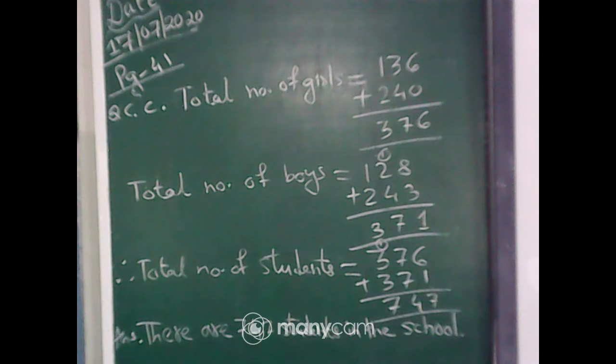Okay, written all of you. Now we will switch over to the next question, question number D. Those who have not written, write it fast.